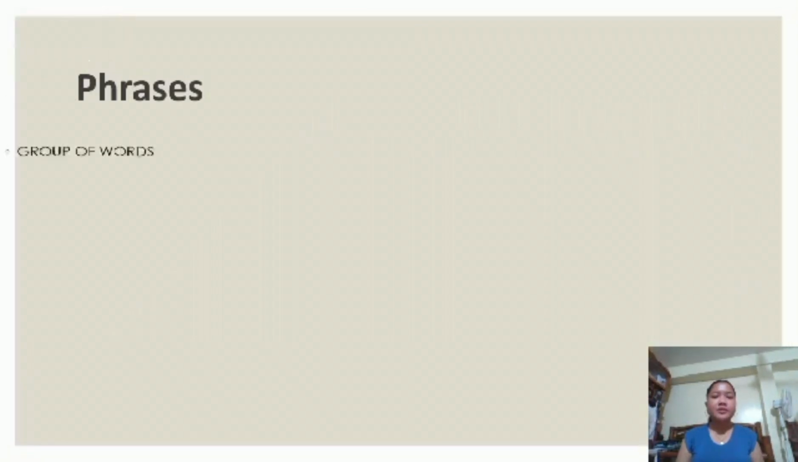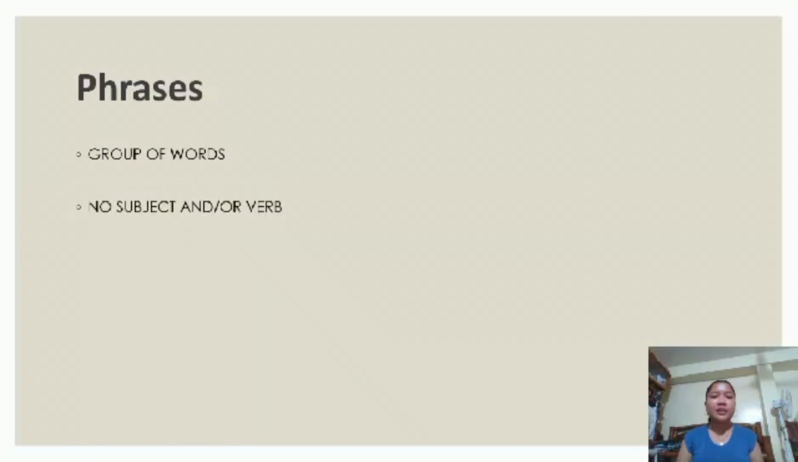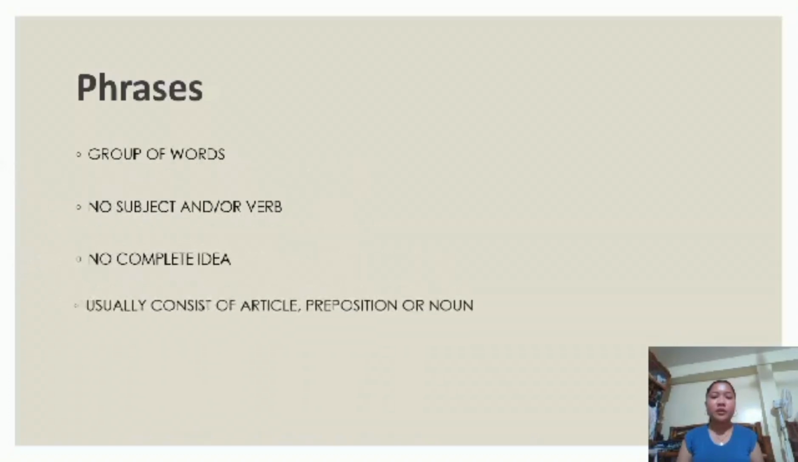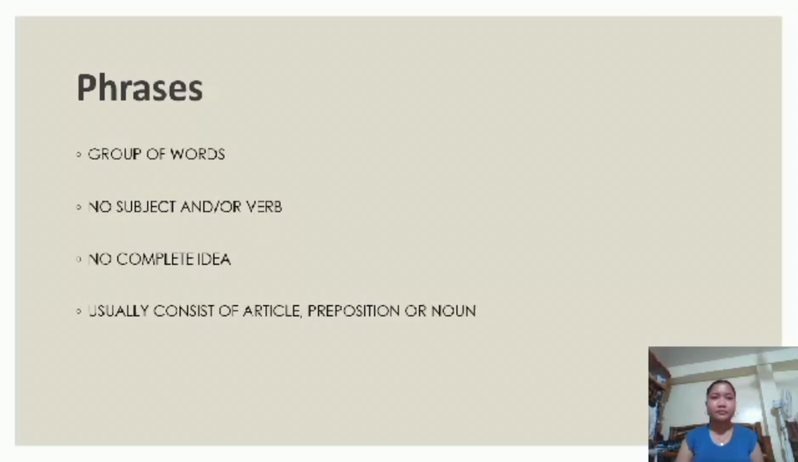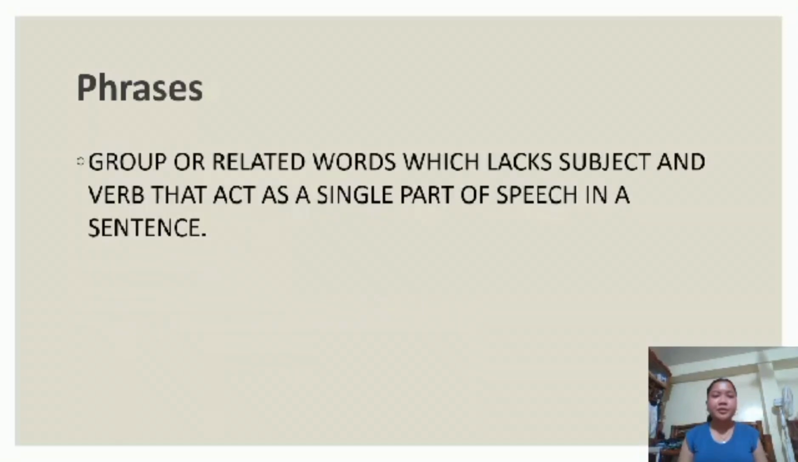A phrase is a group of words that stands together as a single grammatical unit, typically as part of a clause or a sentence. It cannot stand alone as it does not contain a subject and a verb. It does not give a complete idea. It usually consists of an article, preposition, or a noun. A phrase is a group of related words which lack a subject and verb that act as a single part of speech in a sentence.